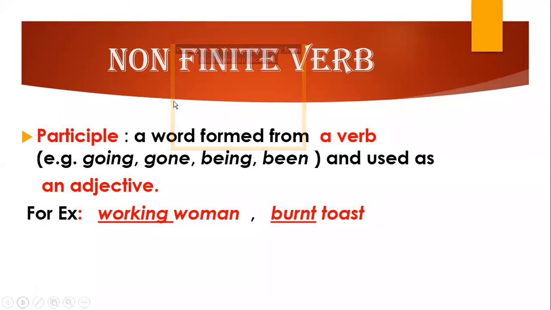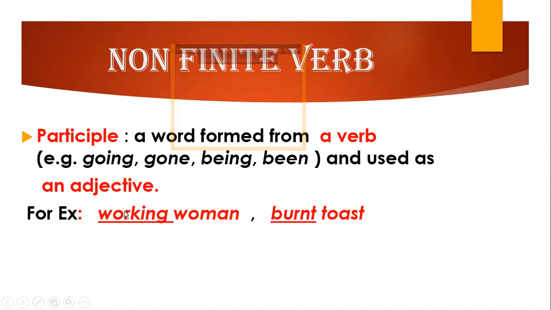Moving further, the next type is participle. Now what is a participle? A word formed from a verb and used as an adjective. Go is a verb; gone is the third form of the verb. Be is a verb; been is the third form of the verb. All these are verbs, but these function as adjectives.